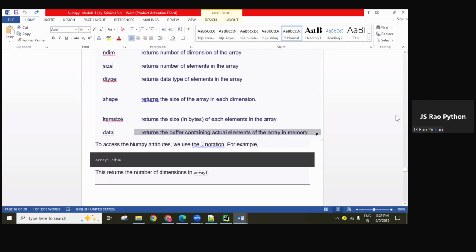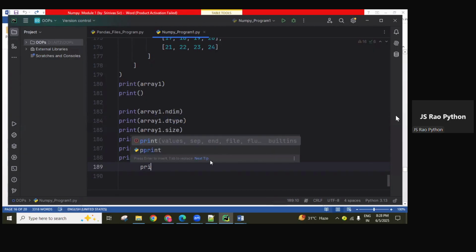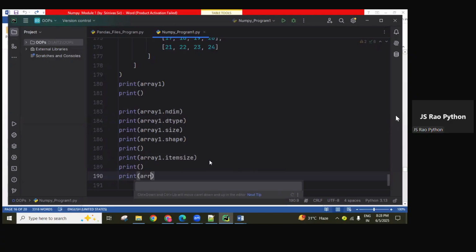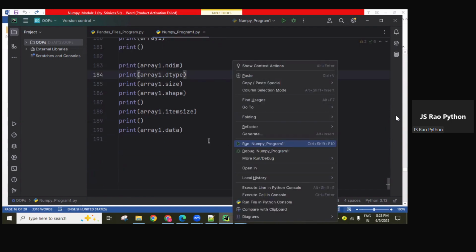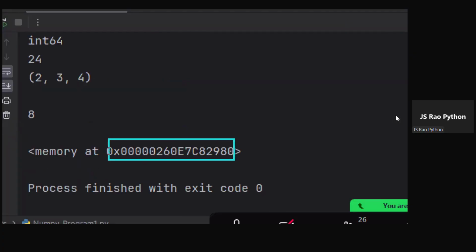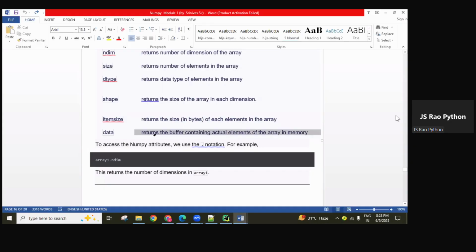It returns the buffer containing the actual elements of the array in memory. Simply, in memory where these array elements are there, that address is represented here. Okay, I'll print that. Print array1.data. So using the data attribute, we can get the address of this array object. In this so-and-so place, this array object memory is there. So that is what we are finding.